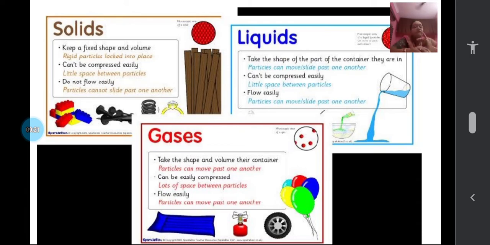They don't have a fixed shape, but they have a fixed volume. They have a fixed volume. They won't take the complete space that is available, like the gases. Gases can flow, but very easily they will flow. They will spread fast, but they do not have a fixed shape and do not have a fixed volume also.